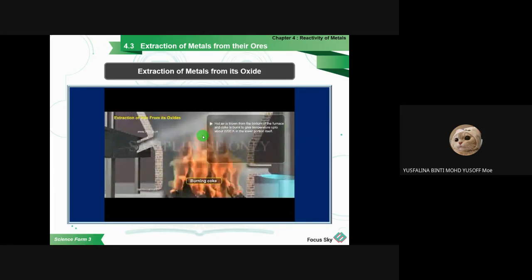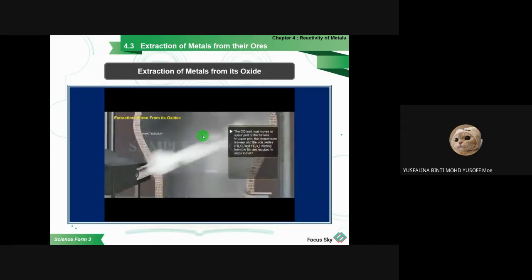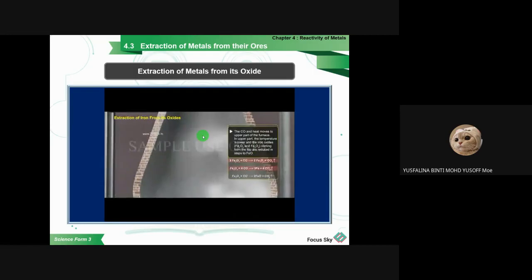This one is Kelvin, but we use degrees Celsius, so that's why it's different. Ferrum oxide is actually iron oxide.